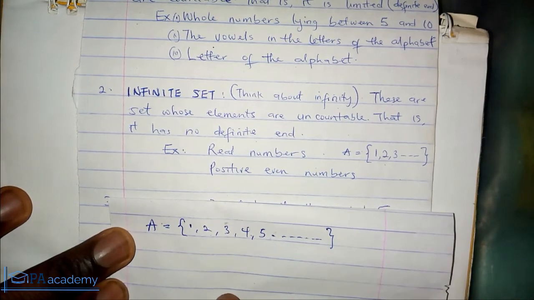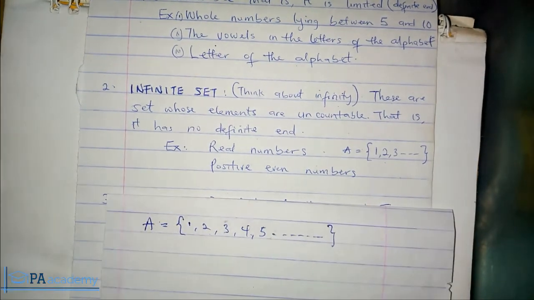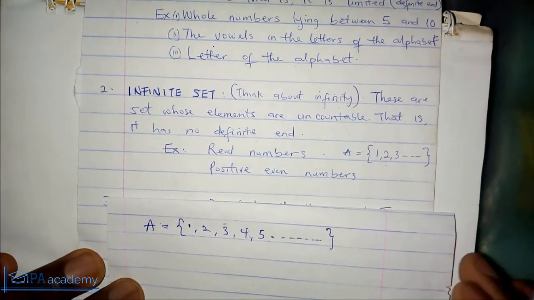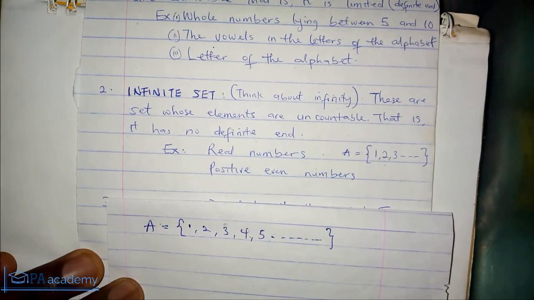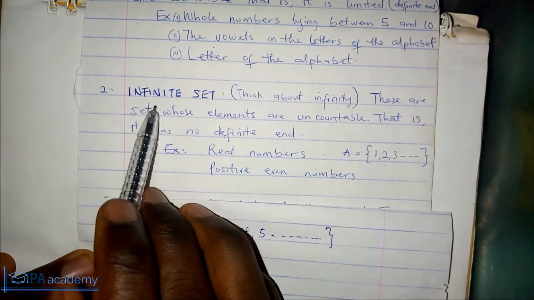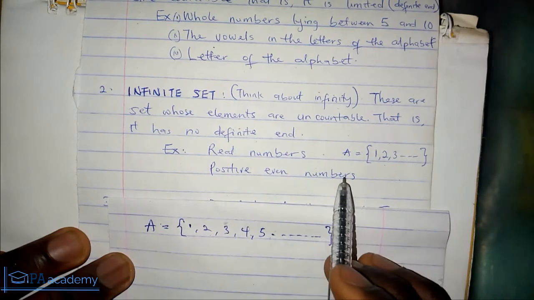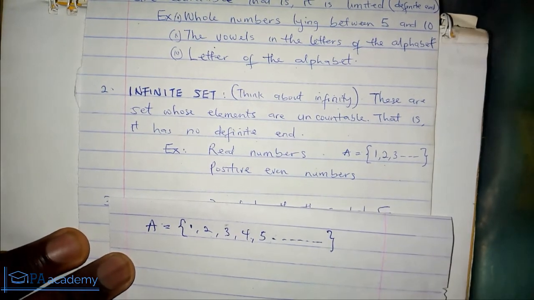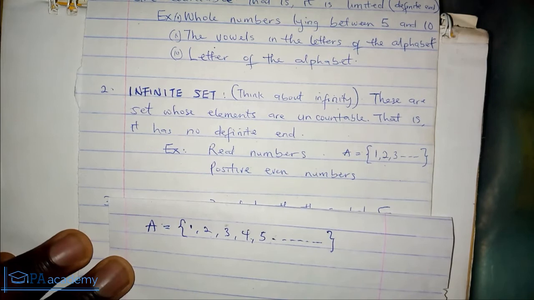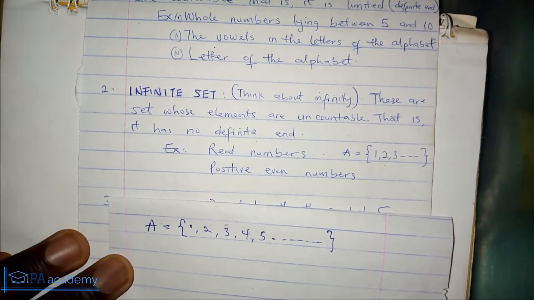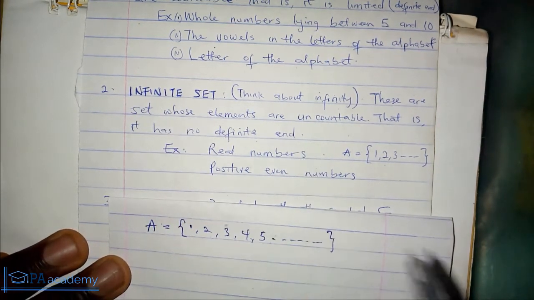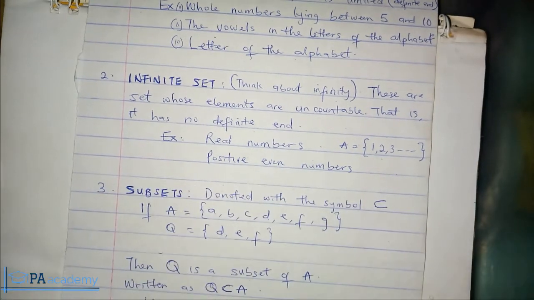It is uncountable. Unlike finite sets, where if you are told the elements are between, say, 1 and 10, you know you are not going beyond that number, here with just real numbers you continue. It has no end. It's still infinity. That's what we mean by infinite sets. Another example is positive even numbers. If you keep writing even numbers, you just keep on writing. It has no end. So it's also an example of an infinite set.